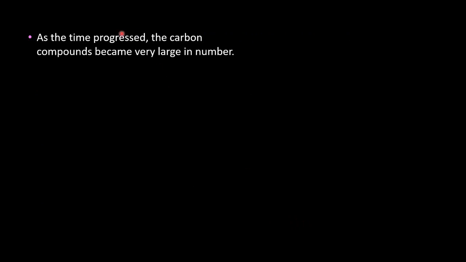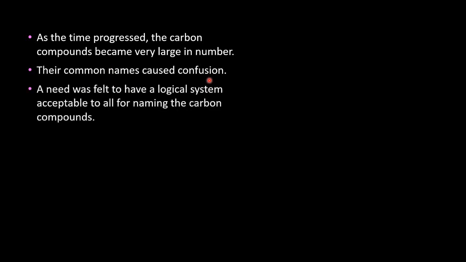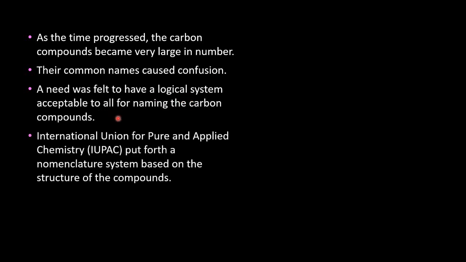But as time progressed, that is when more number of carbon compounds were discovered, the naming became very problematic and there was a lot of confusion. So there was a need to have a logical system acceptable for all the carbon compounds.